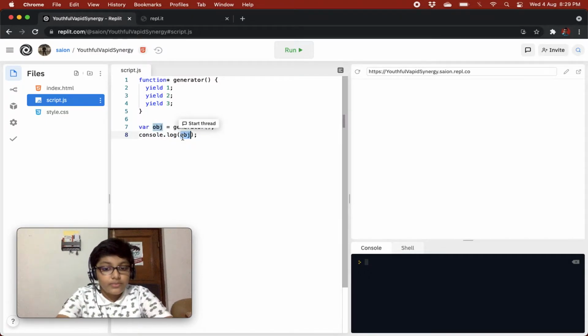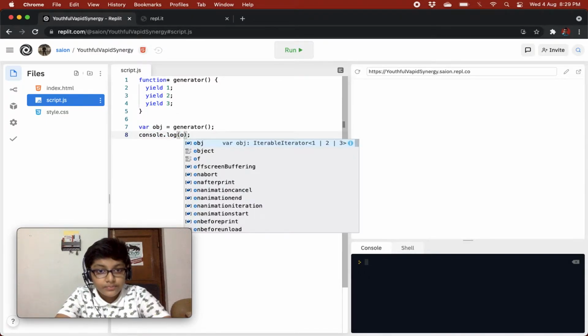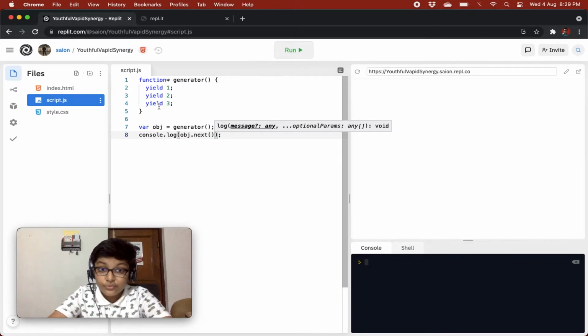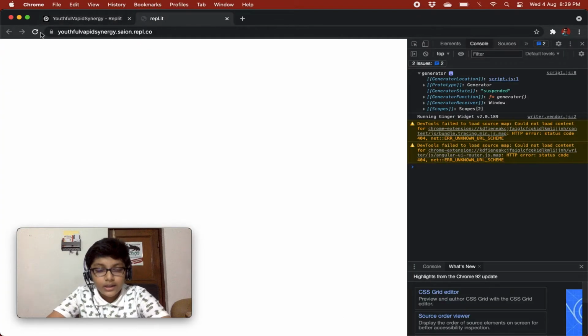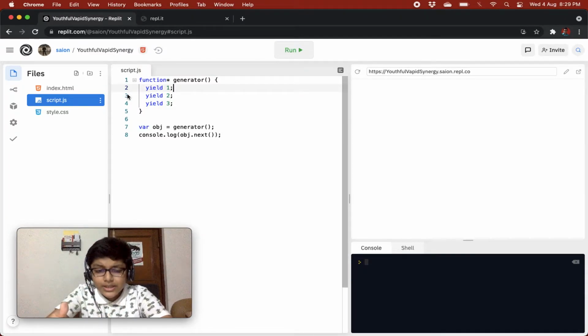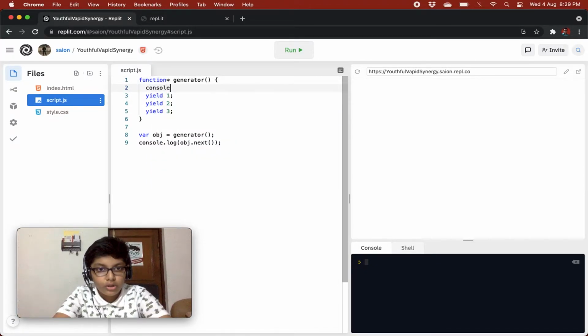So basically, when we do obj.next, what will happen? This function is now invoked, and in this we were yielding 1. So basically we'll get 1, because yield is just like a special return. You can say it is the return of generator functions.